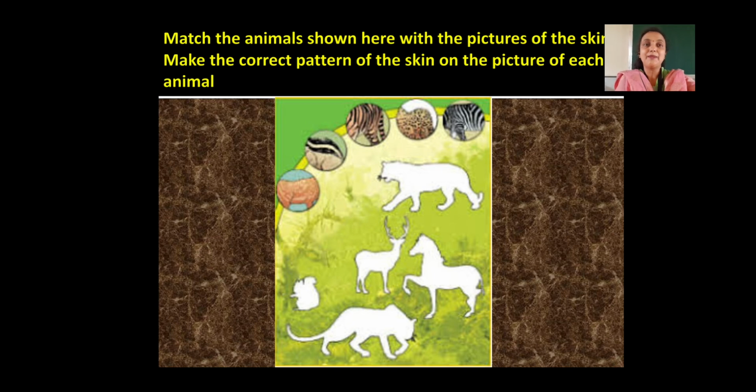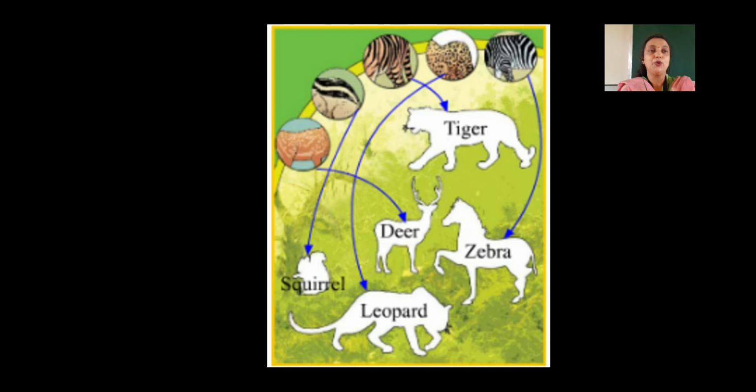What is that exercise? Match the animal shown here with the picture of the skin. Make the correct pattern of the skin on the picture of each animal. So we have already discussed animals like zebra, then cheetah, then tiger, then I think it is squirrel, and one more animal they have shown. So that is animal, I think it is deer. You need to find out this animal's pattern and match them properly. Okay, I am waiting for your answer. Write your answer in the comment box. Now, if you see, I have given, oh, it's leopard. The next one is leopard.